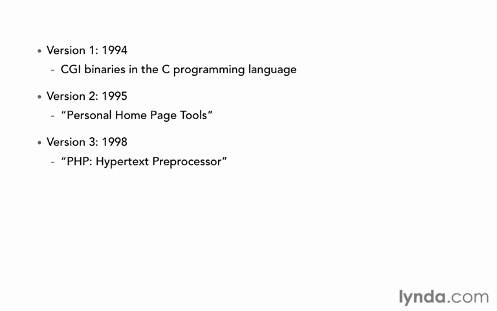PHP version 3 is the first version that resembles the PHP that we still use today. And it was this version that was responsible for making PHP incredibly popular. In version 4, the PHP code changed significantly once again. Suraski and Gutmans had formed a new company called Zend, and Zend rewrote the core of PHP. This was a big update that made PHP very full-featured, partly in response to the fact that it had become so popular. Their goal was to make the code more modular and to allow it to work better with other people's code. They released it in May of 2000, and the core code is referred to as the Zend engine.